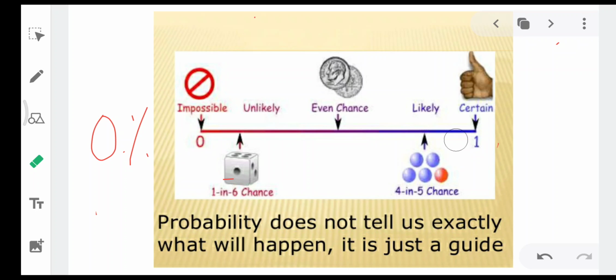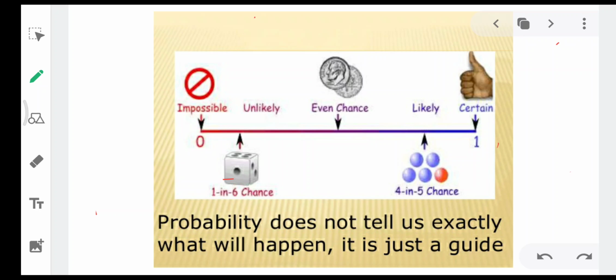Now these are the extremes. Okay, 0, 1. So probability can be 0, it can be 1, and it can be in between 0 and 1 also. Okay, you can see there are many things in between 0 and 1.